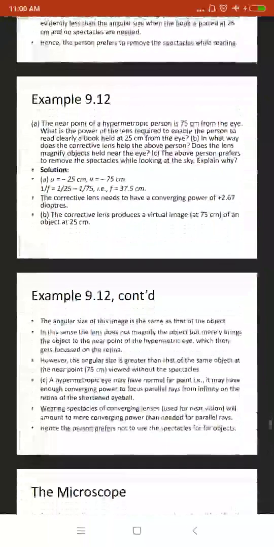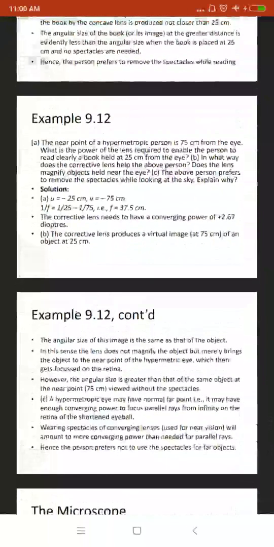Next example. The near point of a hypermetropic person is 75 centimeter from the eye. What is the power of the lens required to enable the person to read clearly a book held at 25 centimeter from the eye? Then u is minus 25 centimeter. The person's eye, that is v, equals minus 75 centimeter.